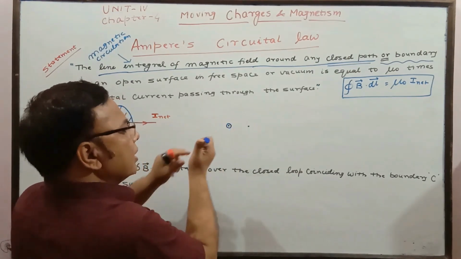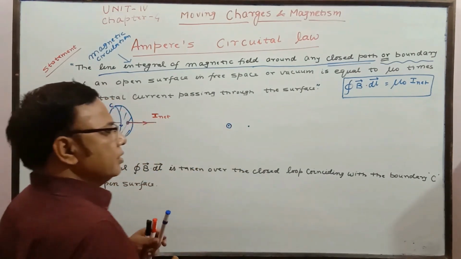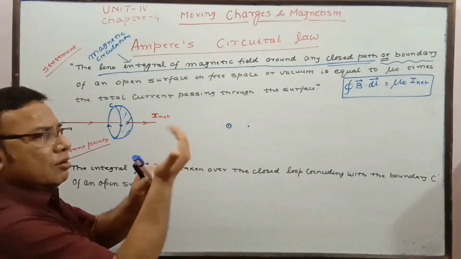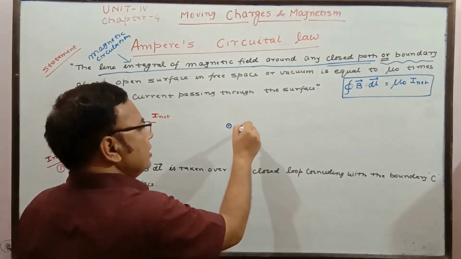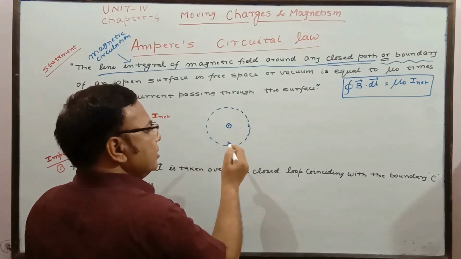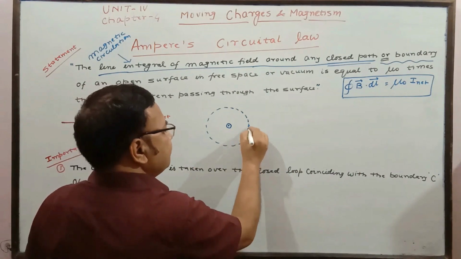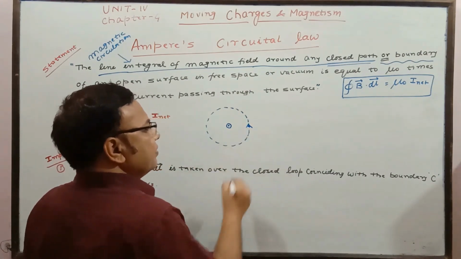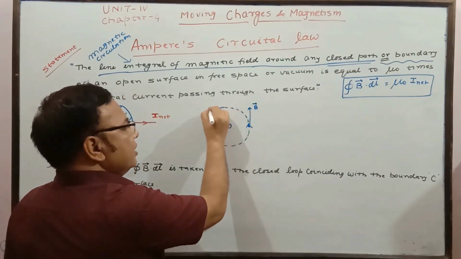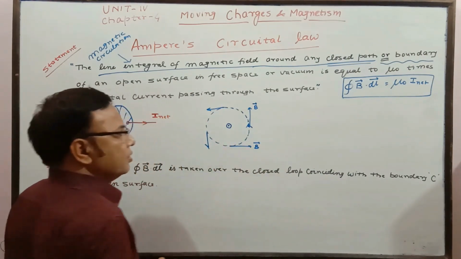Now hold it, curl the fingers in this way. The thumb shows the direction of current and we are holding like this. Then the curl shows the direction of magnetic field. So the direction of magnetic field is circulating about this, in the direction of the tip of the curled fingers, as per the right hand rule. At this point the direction of magnetic field is this, at this point it is this, and at this point it is this. These are the directions of magnetic field at different points.